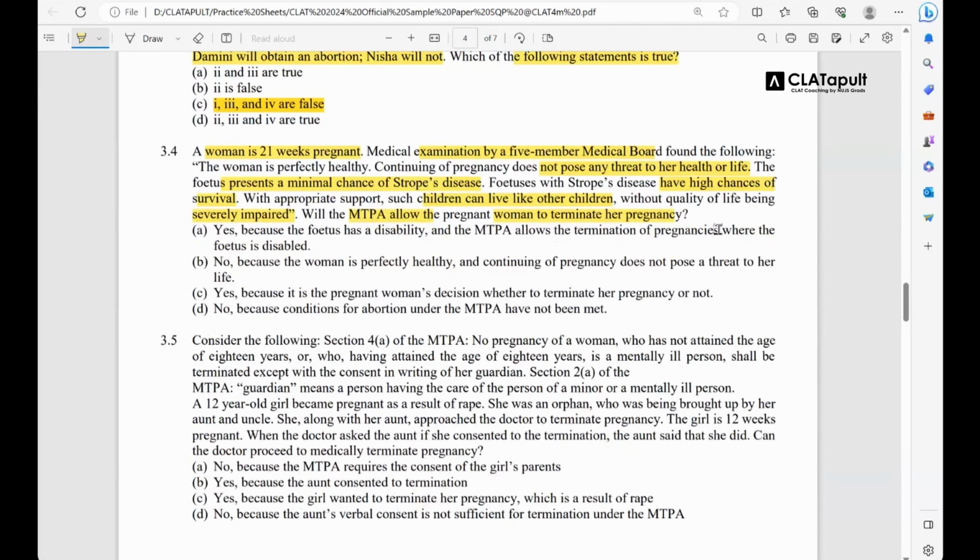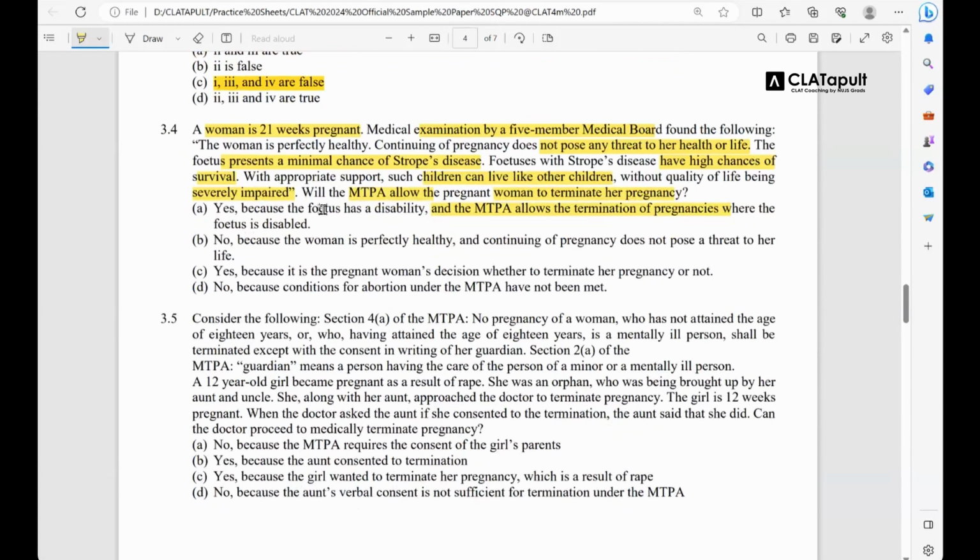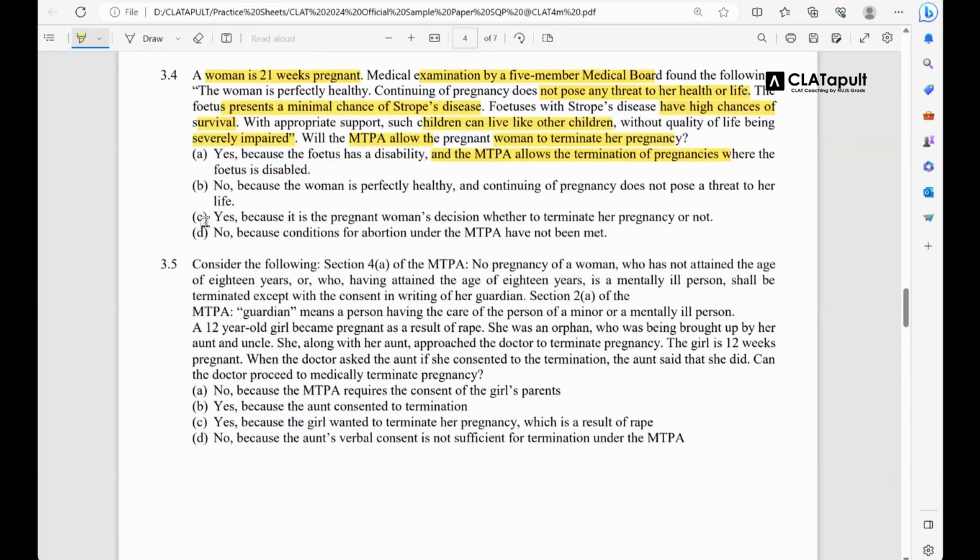Okay, let's see. Option B: No, see what it says here, the fetus has a disability, but the MTPA says that the disability must be substantive in nature. It must result in the child not being able to live his or her life at all. It must impair such a life severely. Here in Stroobs disease nothing like that is happening, so this is wrong. So the Yes options you can discard, because termination should not be allowed, so discard the Yes options immediately.